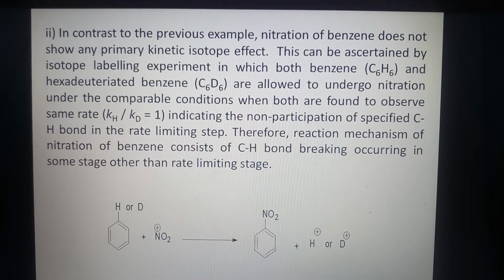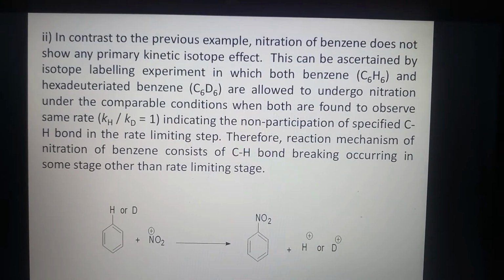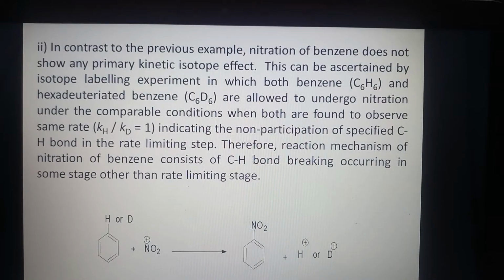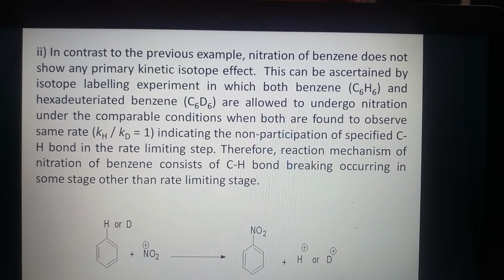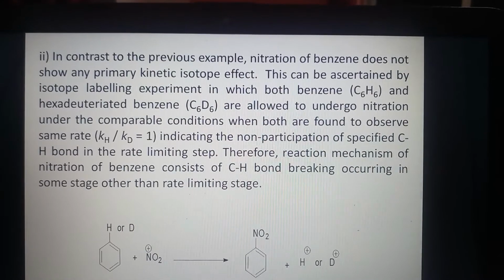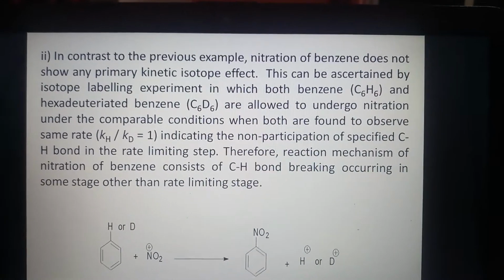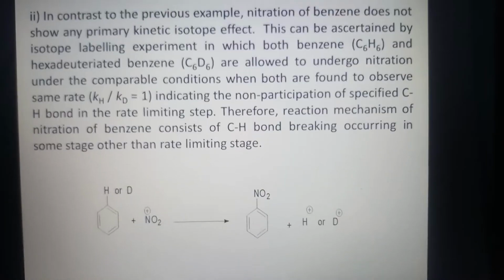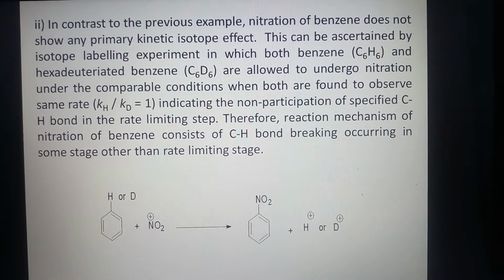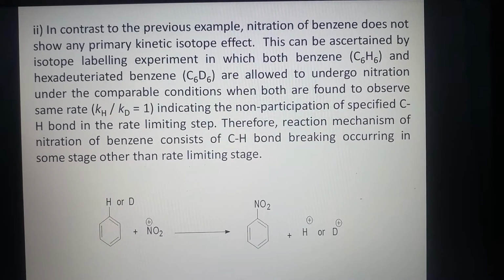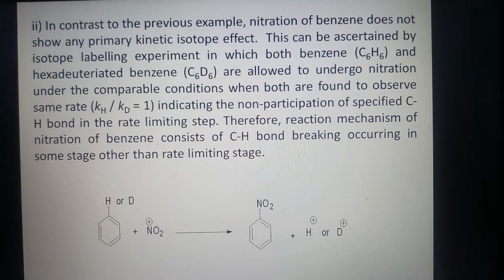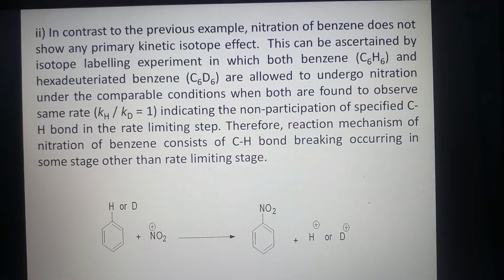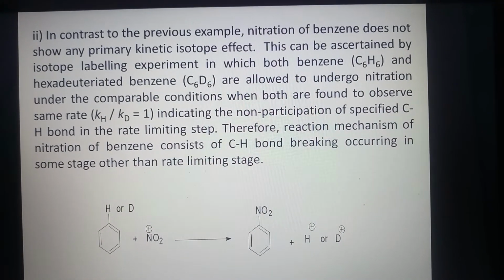This can be ascertained by isotope labeling experiment, in which both benzene and hexadeuterated benzene are allowed to undergo nitration under the comparable conditions, when both are found to observe same rate, kH by kD is equal to 1, indicating the non-participation of specified CH bond in the rate limiting step. Therefore, reaction mechanism of nitration of benzene consists of CH bond breaking occurring in some stage other than the rate limiting stage.